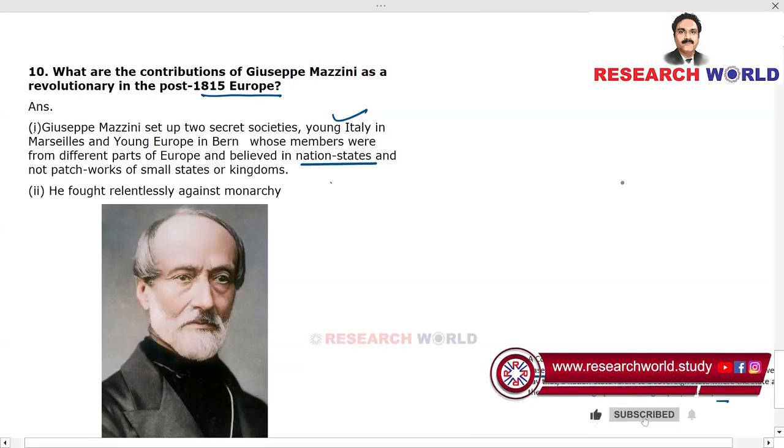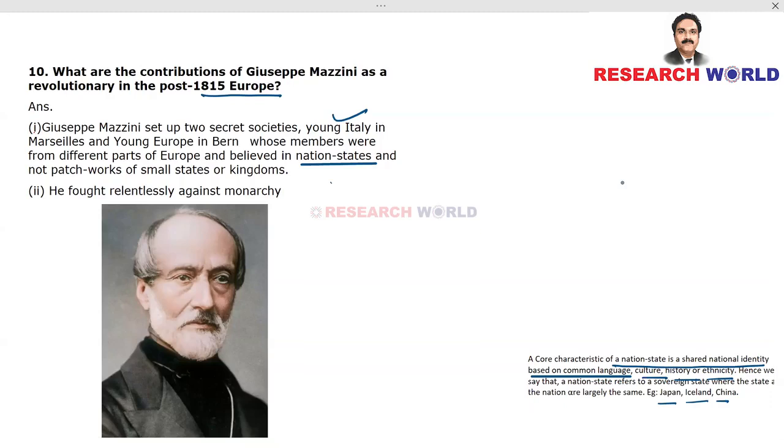And he fought relentlessly, which means incessantly, without any break, without getting tired. He fought continuously, persistently against monarchy.